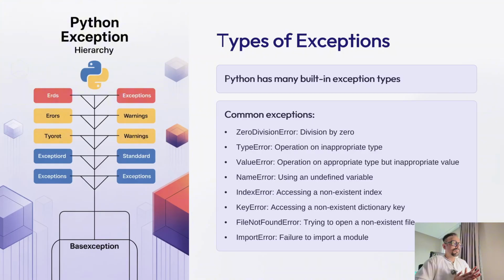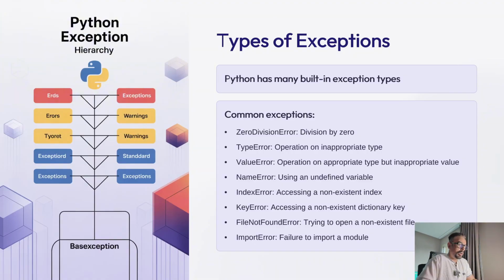So let's understand what the different types of exceptions in Python are. As we know, Python has a rich hierarchy of built-in exceptions, each representing a specific error condition. Understanding these exception types helps you write more specific error handlers. Some of the most common exceptions that you will see are ZeroDivisionError, TypeError, ValueError, NameError, IndexError, KeyError, FileNotFoundError, and ImportError. Let's understand all these common exceptions one by one, from the total of 8 of them.